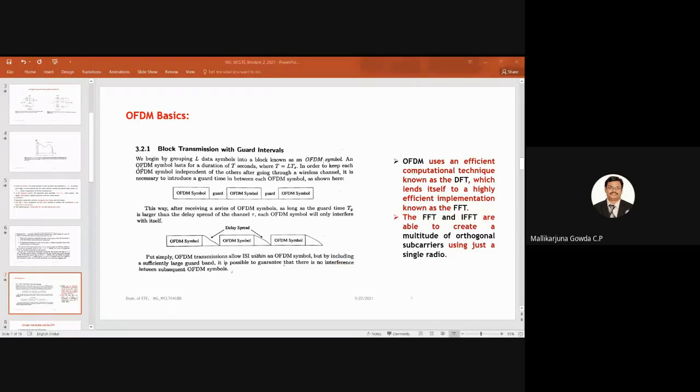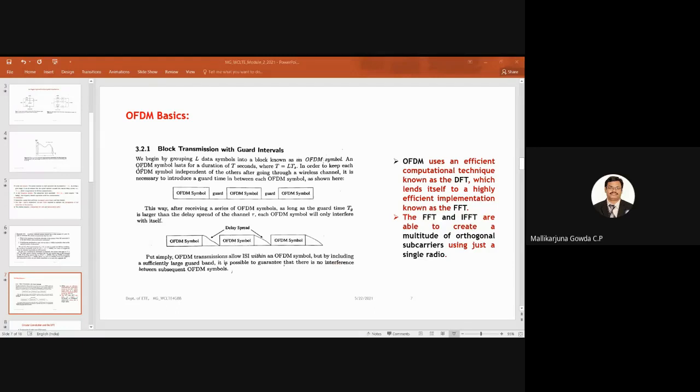I said grouping L data symbols into a block known as OFDM symbol. So this OFDM symbol duration will be T seconds, so that T is equal to L into TS, where L is the number of data symbols and TS is the duration of each data symbol.